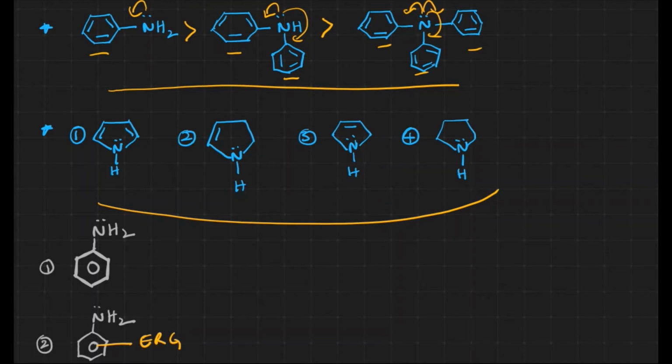In the case of the third one, we have a double bond which is sp2 hybridized. As s character increases, electronegativity increases. When electronegativity increases, the shared pair shifts towards the electronegative carbon. Then electron density on the nitrogen decreases. Comparatively, the tendency to donate the electrons in the third one decreases compared to the fourth one. So the fourth one is the most basic, followed by the third one. Between the first and second, the second is more basic because it has fewer resonating structures compared with the first. So second, followed by the first.